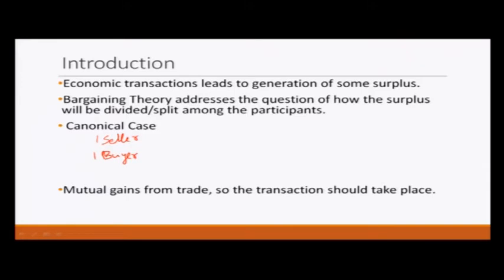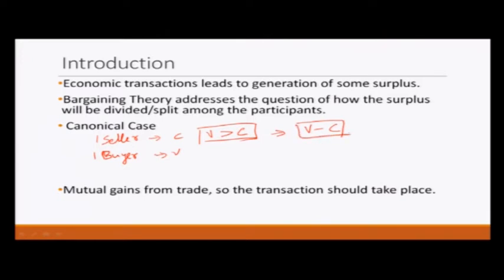Let us say that seller would like to sell an object at least at price C, and buyer is willing to pay at max V, where V is greater than C. So, definitely if this transaction takes place, then it would benefit seller and it would also benefit buyer. So, this transaction would generate the surplus of V minus C.